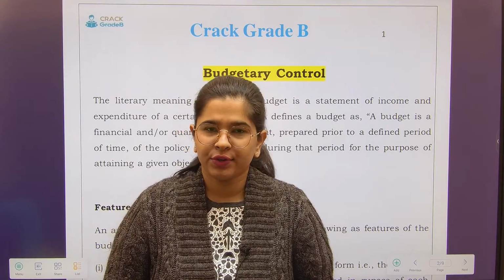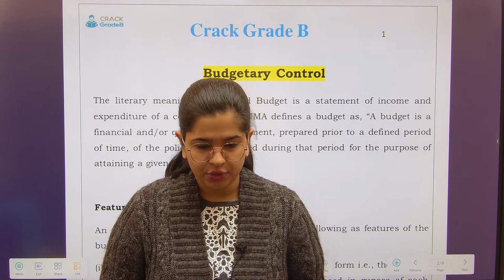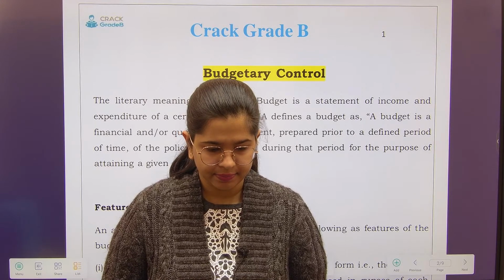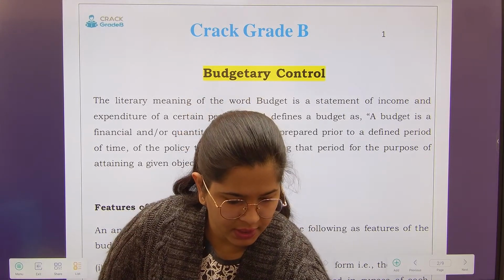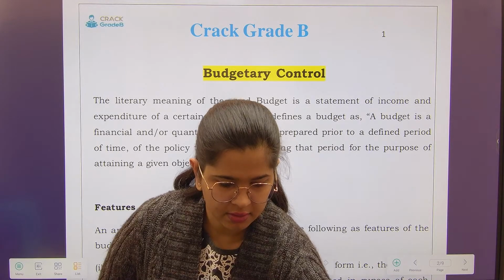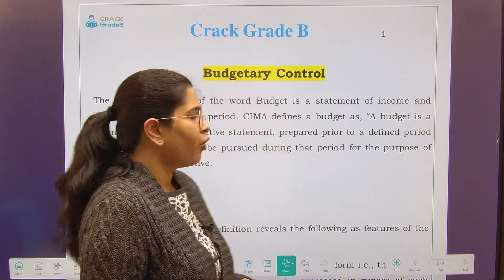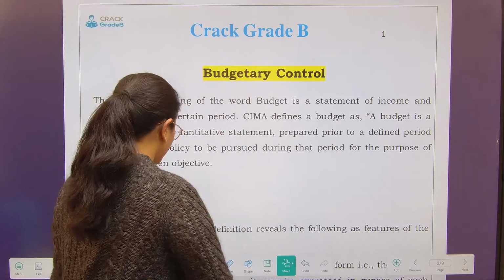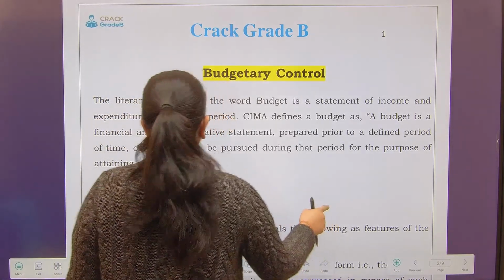So today we are going to start a new chapter on budgetary control. Yes. So what do we mean by budgetary control? First let's understand that.